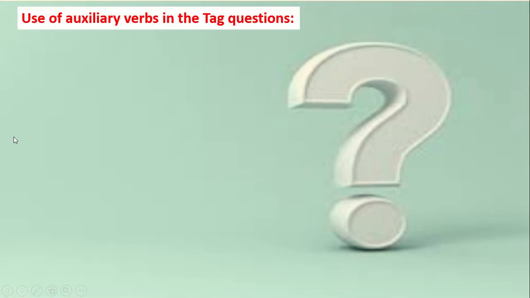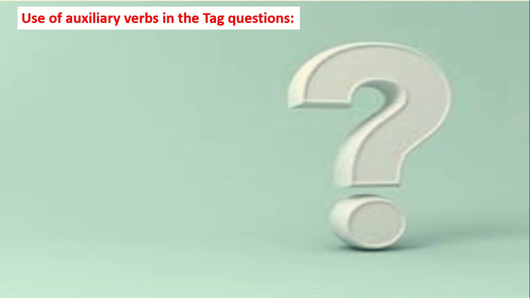Now we will learn the use of auxiliary verbs in the tag questions. You know that the English tag question is made up of an auxiliary verb and a pronoun. And this auxiliary must agree with the tense of the sentence. That means if the verb is in the present perfect, then in the tag question we will use has or have.